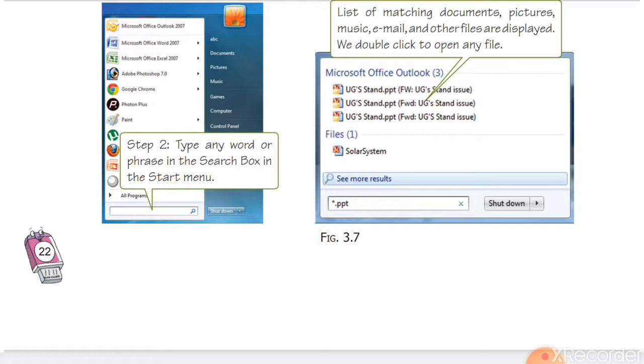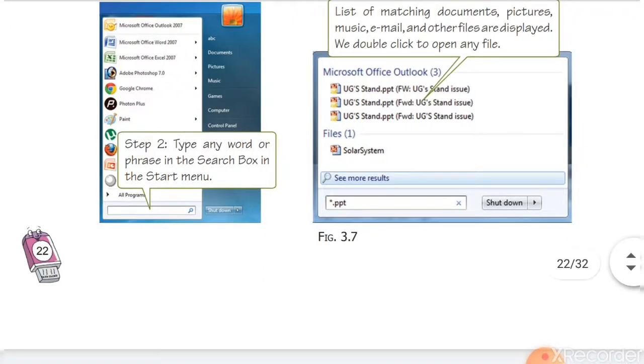Star is a wildcard. It matches any name of the file. Dot is the period operator. The extension is fixed, which means only PowerPoint files saved in the computer are shown, with any name. Star includes file names starting with A, B, C, D, any alphabet, but the extension must be fixed as a PowerPoint file.